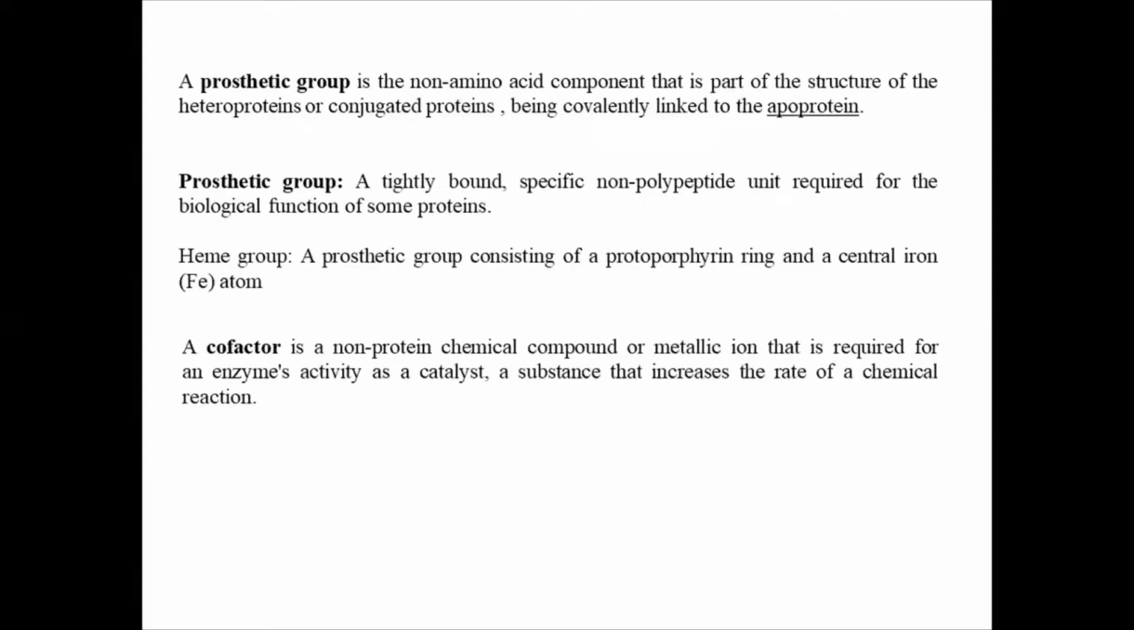In actuality, the non-amino acid part, or non-protein part, is known as a prosthetic group that helps the protein work properly or helps in the function of a protein, like the heme molecule, zinc, and iron, and many other molecules. Zinc finger proteins would not be functional without the zinc ion. So these are considered prosthetic groups or cofactors. The heme group is also discussed here: a prosthetic group consisting of a protoporphyrin ring and a central iron atom, that is Fe.